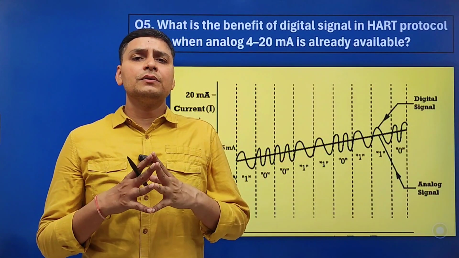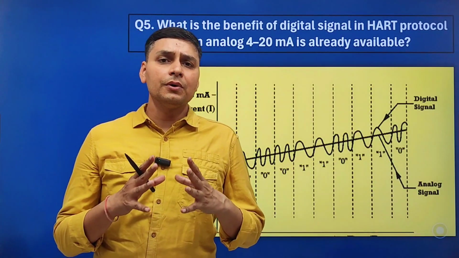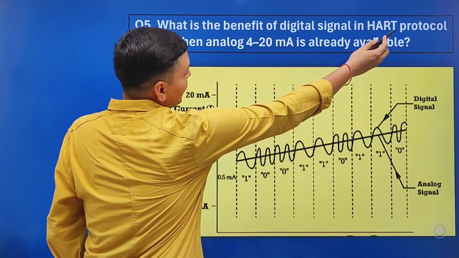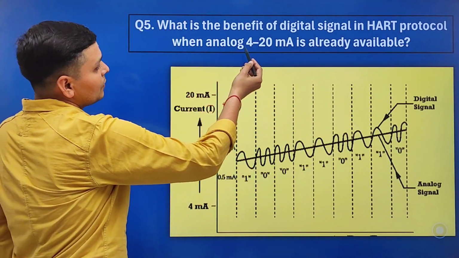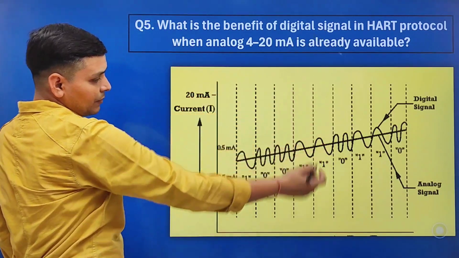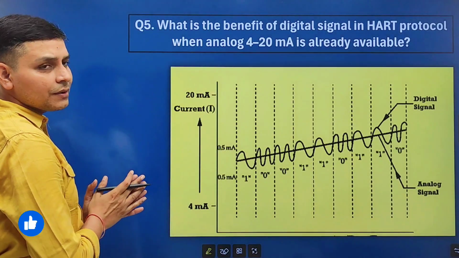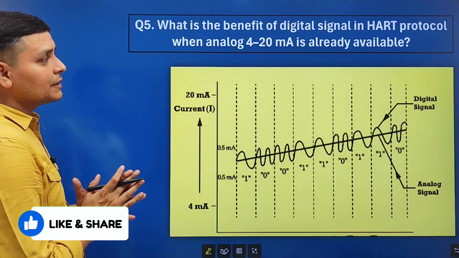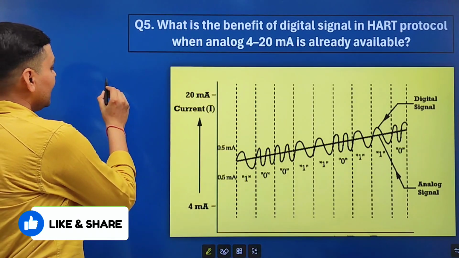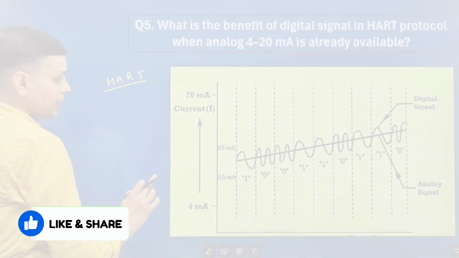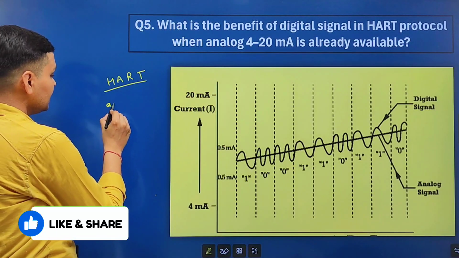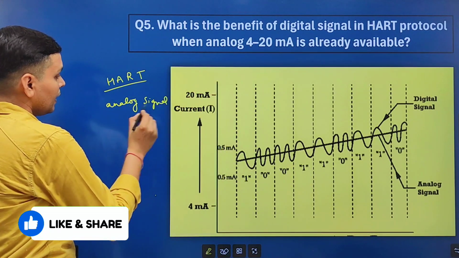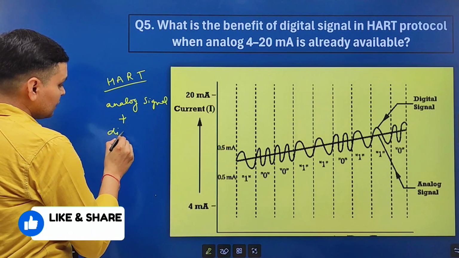Now the next and important question is about HART protocol. What is the benefit of digital signal in HART protocol when analog 4 to 20 milliampere is already available? Look friends, it is a very important question and you need to understand it. It is the basic of instrumentation. If we talk about HART protocol, in HART protocol, analog signal and digital signal both are used.